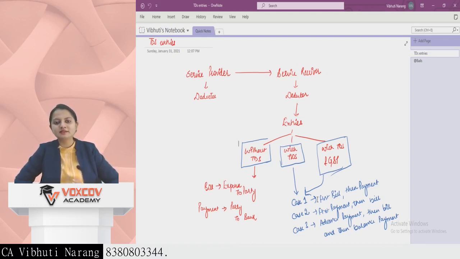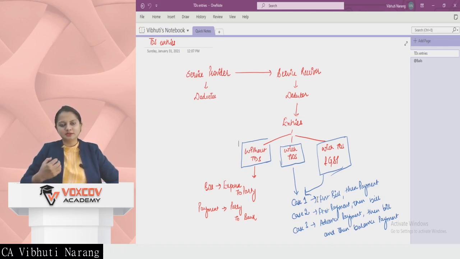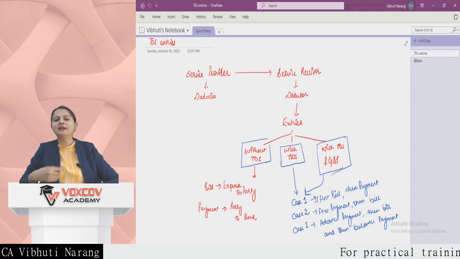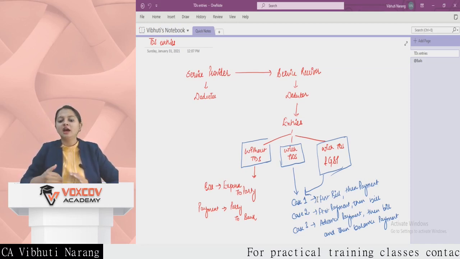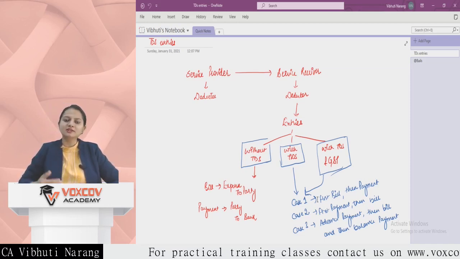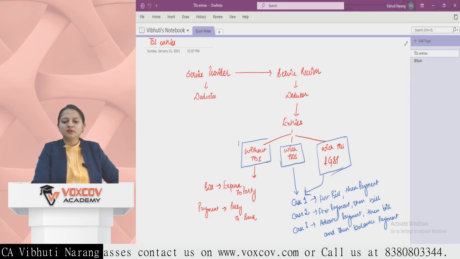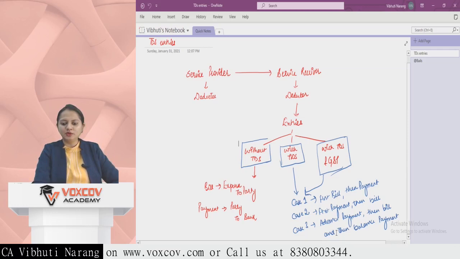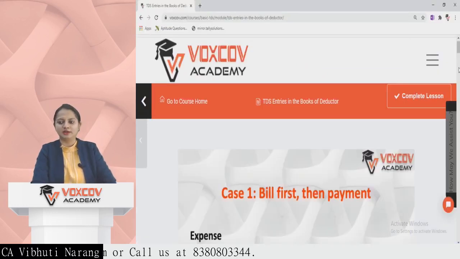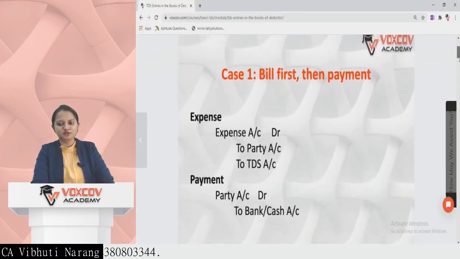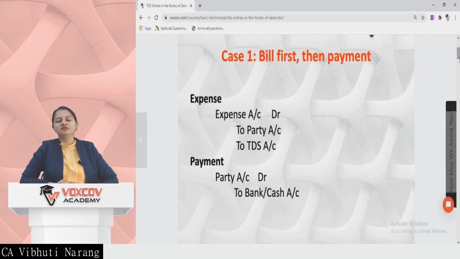And the third case is where some amount or some percentage of advance payment is made, then a bill is issued and the balance payment is made after the bill. Right. So first we'll be understanding the entries with TDS, how they are to be reflected. The first case is that the bill is received first and the payment is made thereafter.